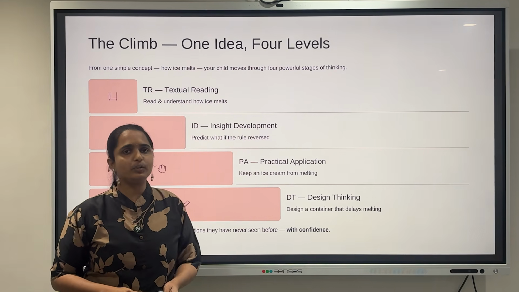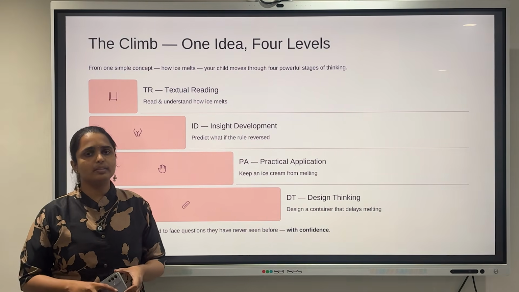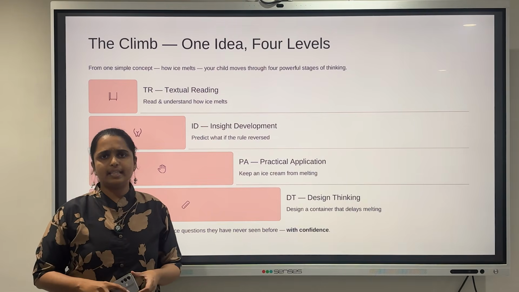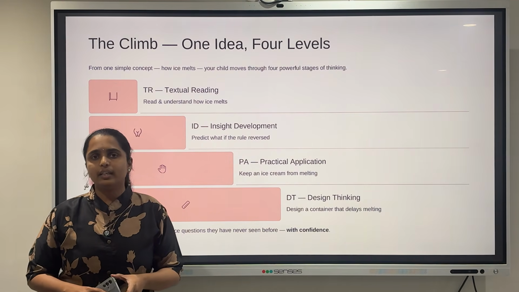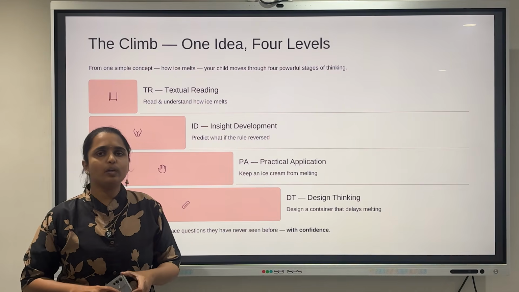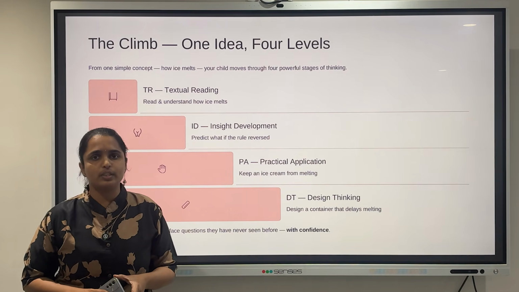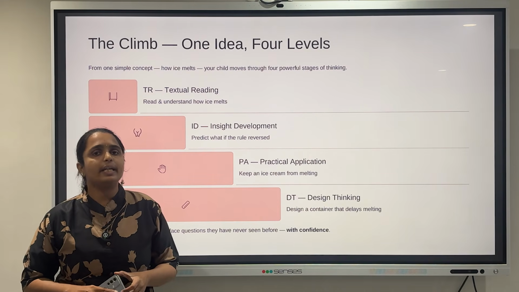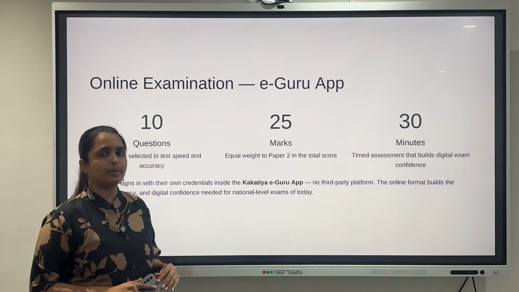Now let me explain the fourth concept of paper 2, that is design thinking. Here students imagine, create and solve problems creatively. For example, if you were a fashion designer, design a dress that can be worn comfortably in all 4 seasons. Here there is no particular or fixed answer for these questions, but instead students are encouraged to think creatively and express their ideas.